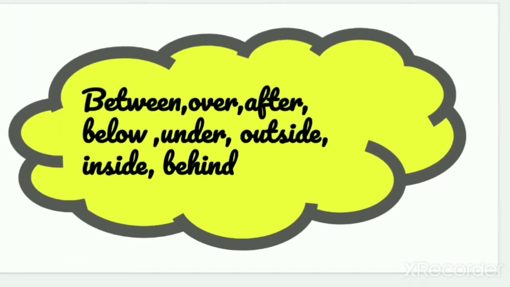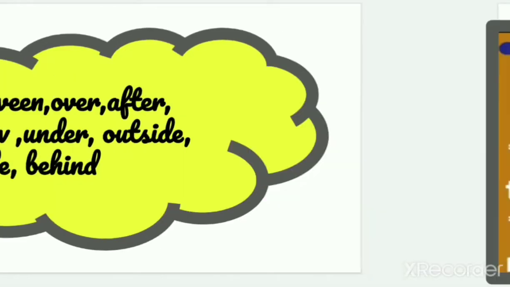Next we have the same thing. Prepositions of place have variety, like between. The thing is between the people, over, after, below, under, outside, inside, behind. These are prepositions of place.